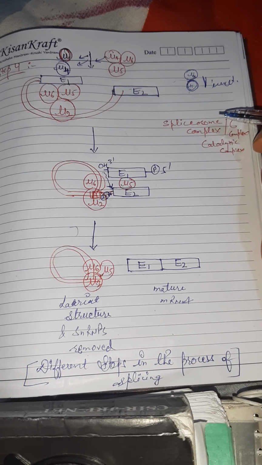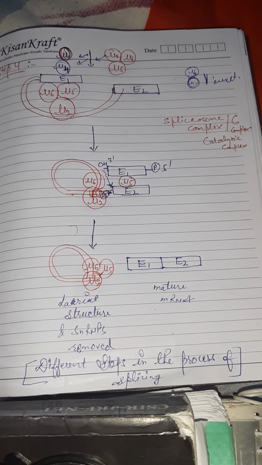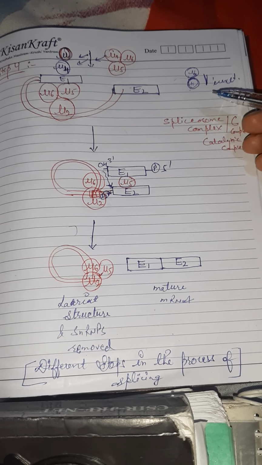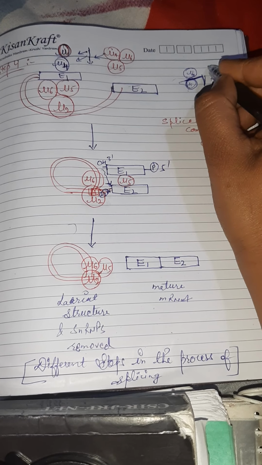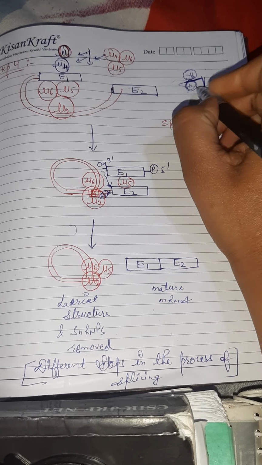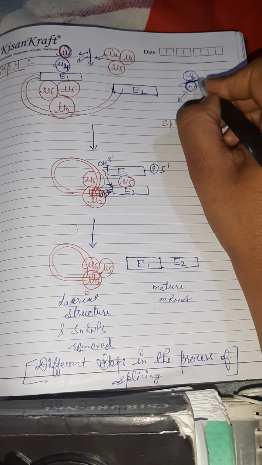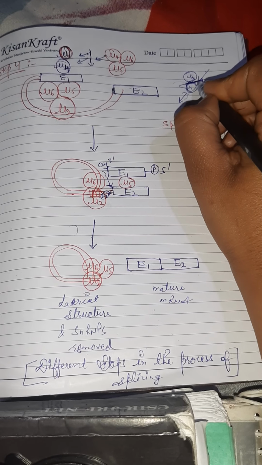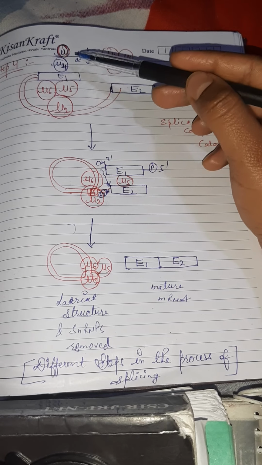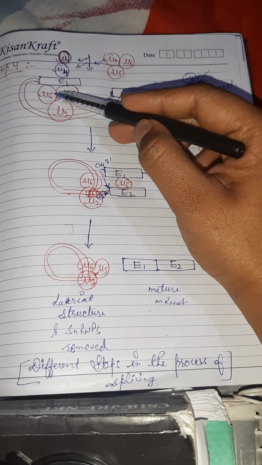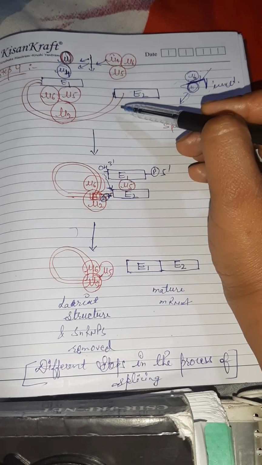If it remained in active form, splicing would keep going on, and there would be a complete wastage of energy. So when splicing is required, the bond between U6 and U4 breaks, and when U4 comes out from U6, the U6 portion becomes active, changing from the inactive state. So U4 comes out, U1 also comes out, U6 and U5 join, and U2 is here on the branch point, and this forms a lariat-like structure.